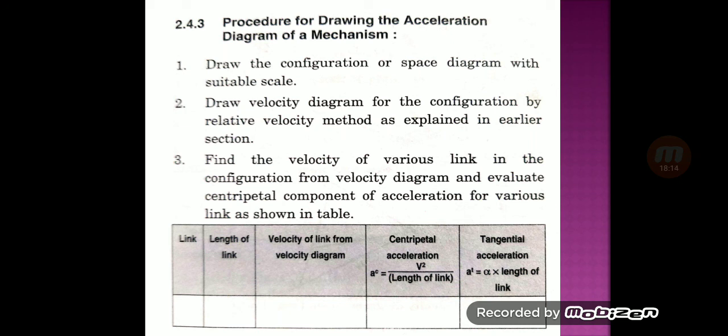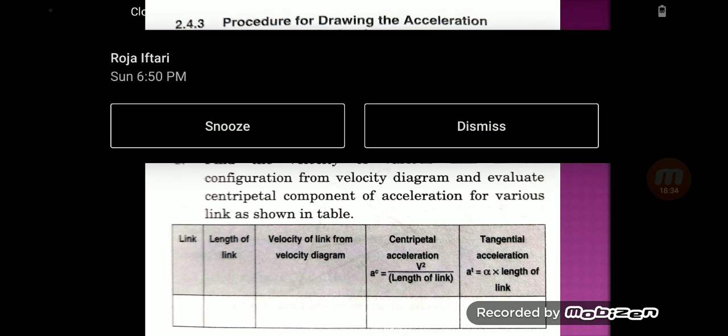Second point is draw the velocity diagram of the configuration with the relative velocity method, which I have explained in the previous point. Third, find the velocity of various links in the configuration from the velocity diagram and evaluate